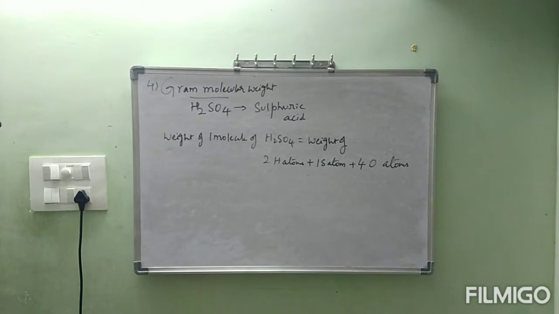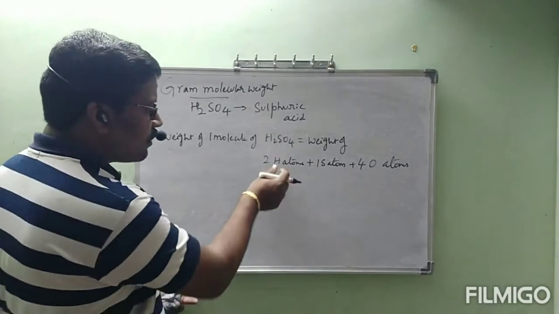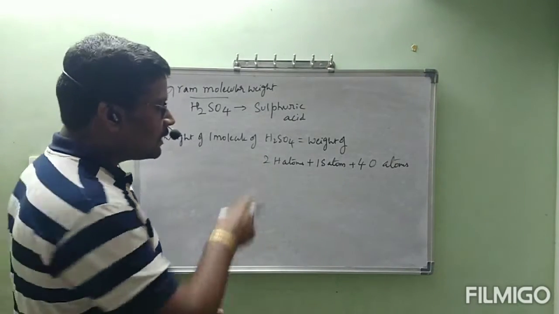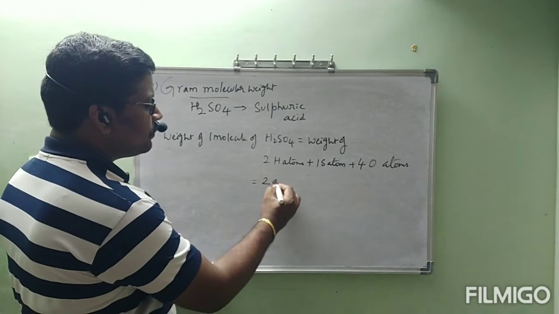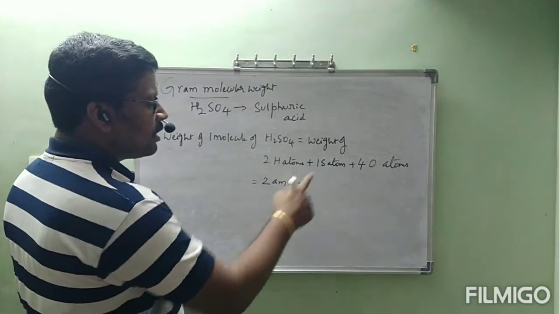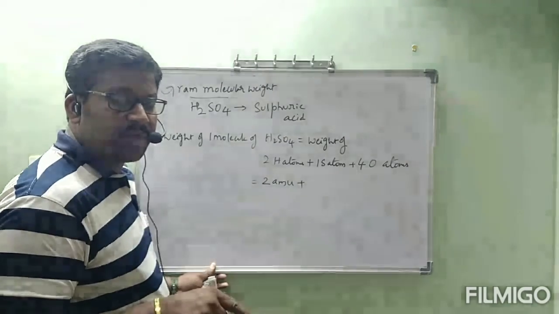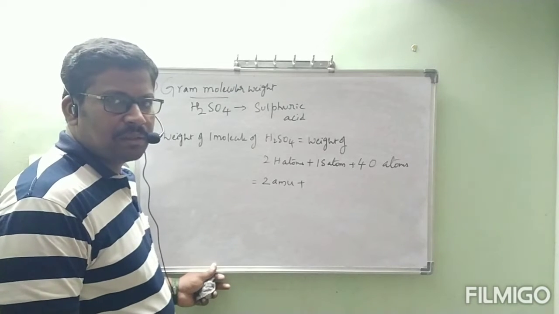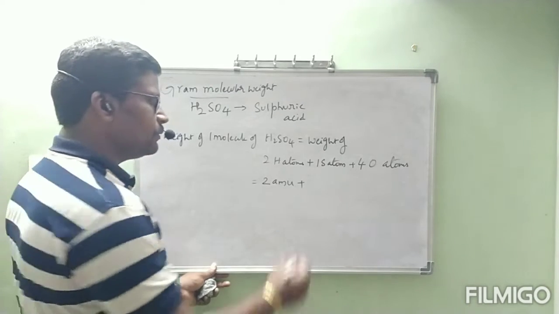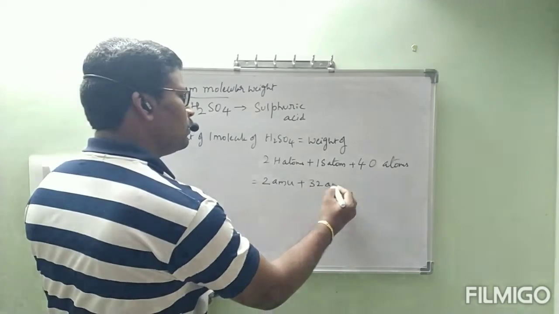Weight of one molecule of H2SO4 is equal to weight of 2 H atoms, 1 sulfur atom, and 4 oxygen atoms. See, 1 H atom weight is 1 AMU, but here there are 2 H atoms, so 2 AMU, plus 1 sulfur atom. 1 sulfur atom weight is 32 AMU.